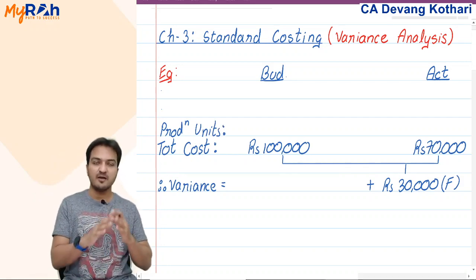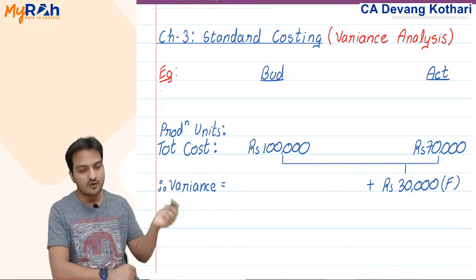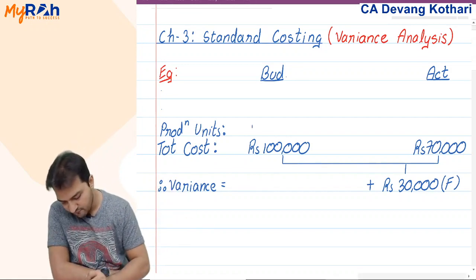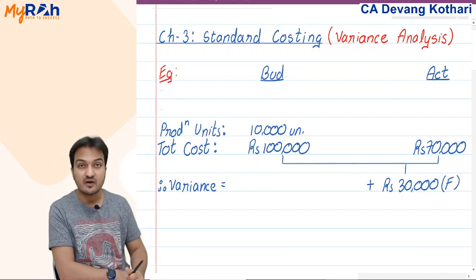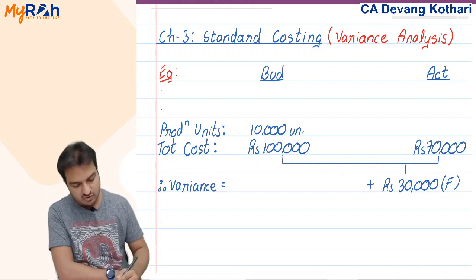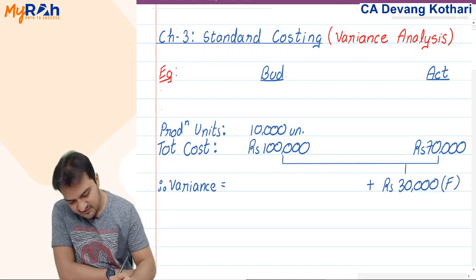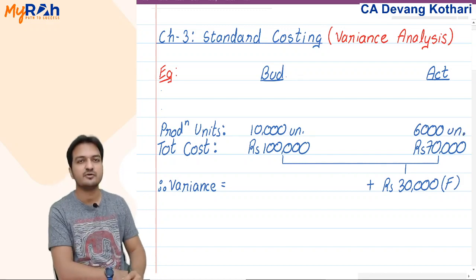Imagine I say that my budgeted cost of 1 lakh was for budgeted production of 10,000 units, but my actual cost of 70,000 written there is actual of the year in which I have actually produced only 6,000 units.